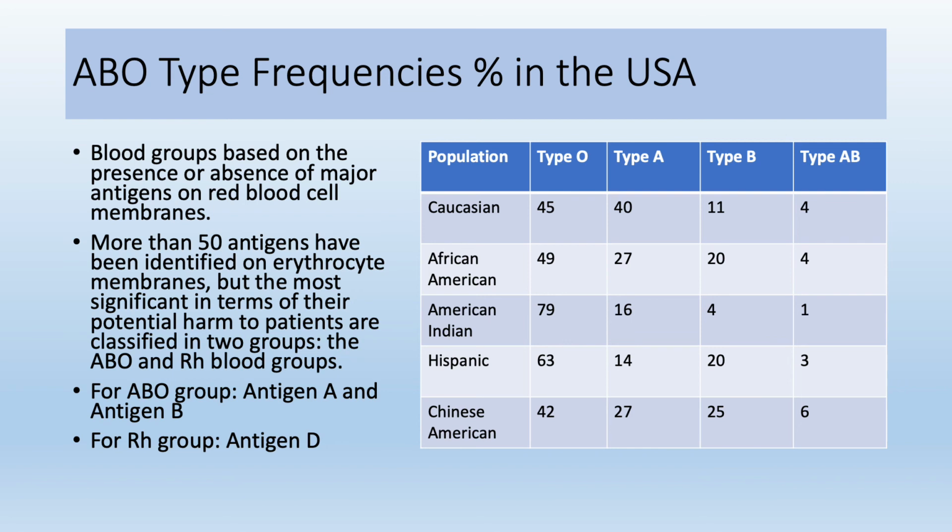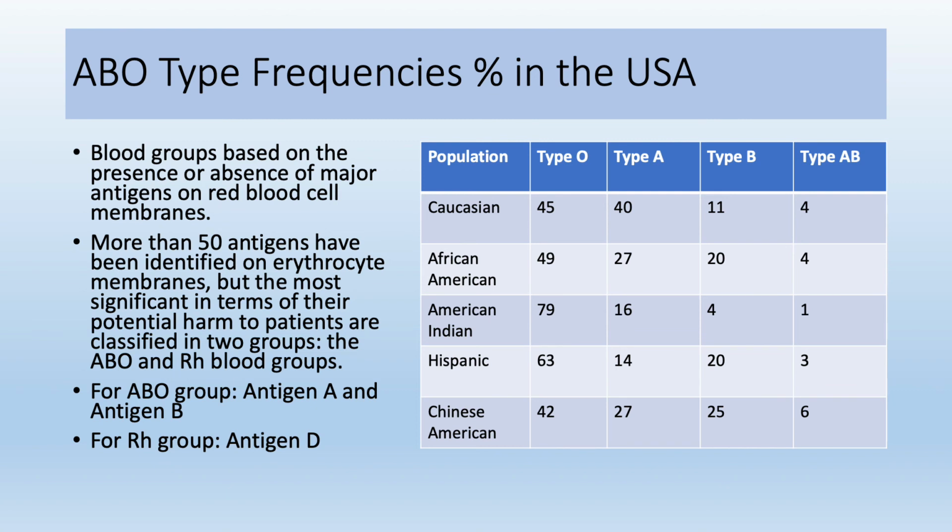For the ABO group, antigen A and antigen B are either present or absent. For the RH group, although there are more antigens, antigen D is the one tested because it has a substantial clinical effect.